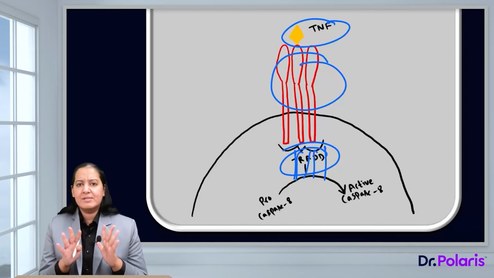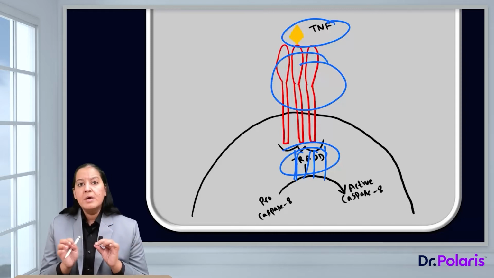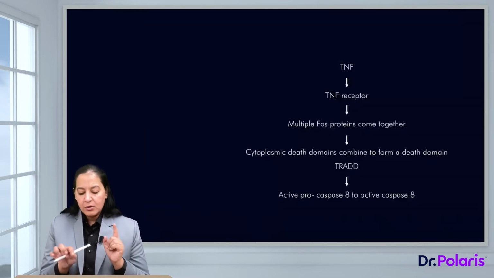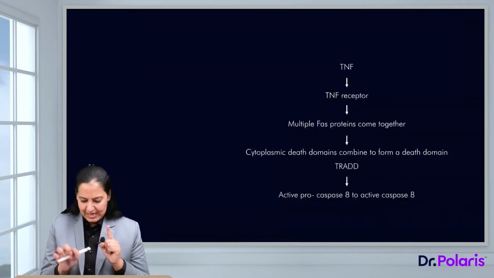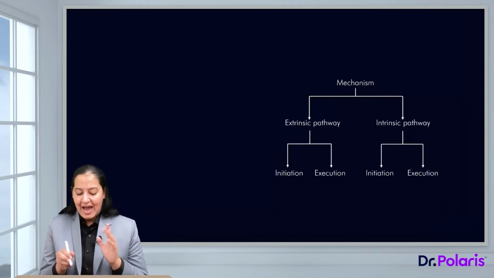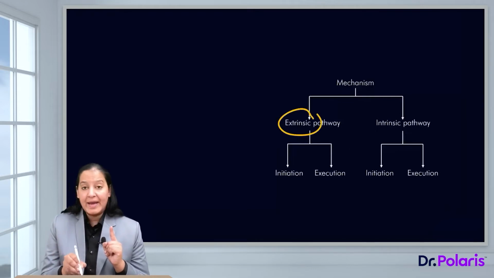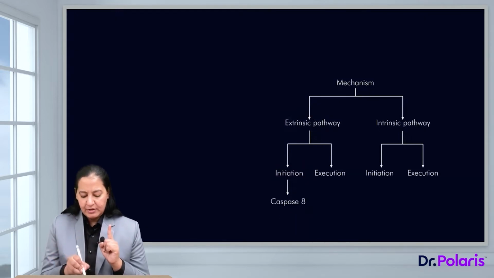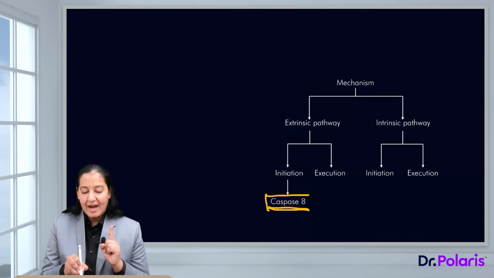Ultimately, the end result is the same. Here also pro-caspase 8 gets converted into active caspase 8. The summary is that for the extrinsic pathway in the initiation phase, caspase 8 is the first caspase which will get activated. You can see here I am ending the story at caspase 8.